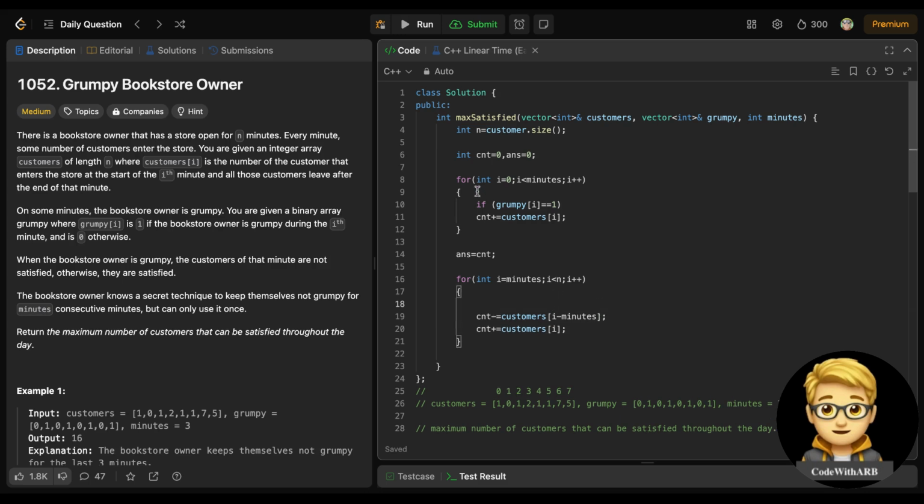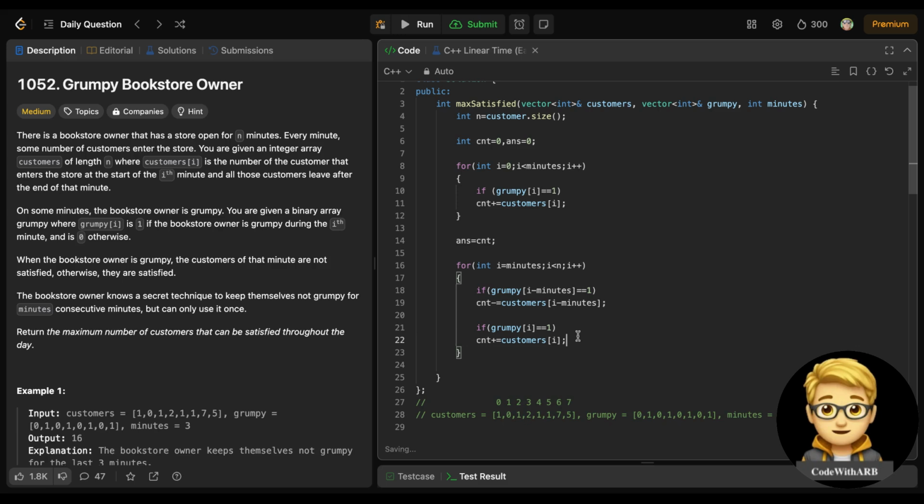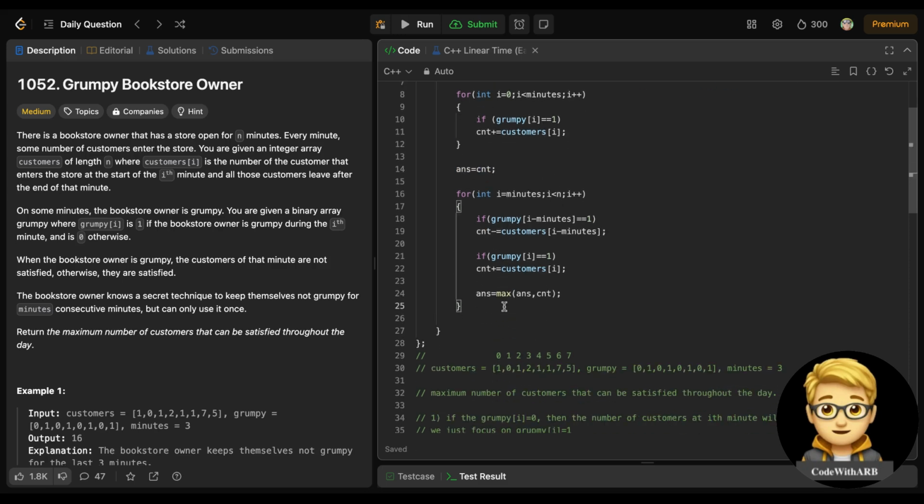But first we need to check whether the grumpy value is 1, because only then have we included those customers. So I need to also check whether the grumpy value is 1 or not, right? If it is 1, I will delete it, and if it is 1, I will include it. Only then I will delete and include it. And I also need to store the max value in my count, right? That's the whole logic for this inclusion of consecutive minutes.